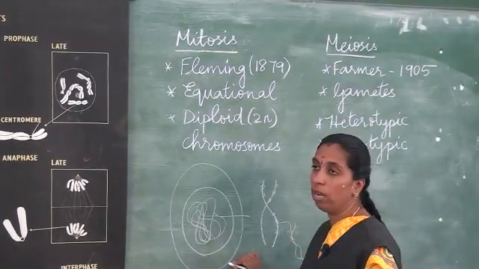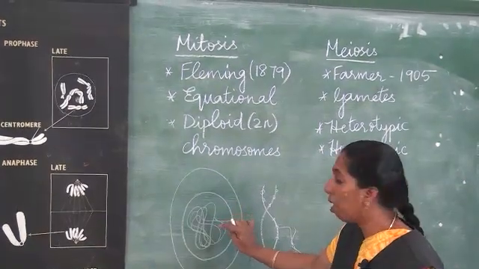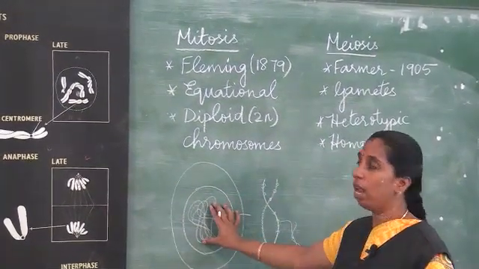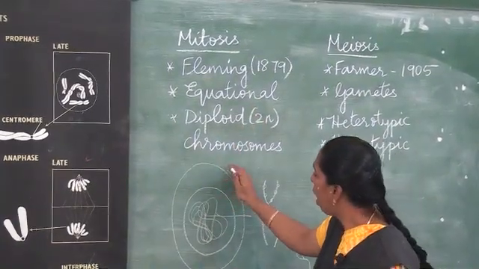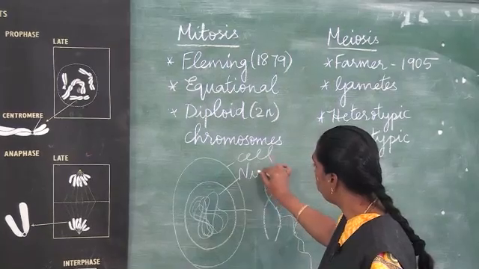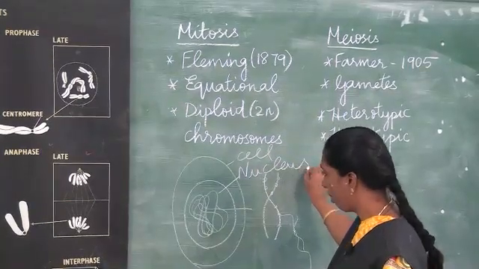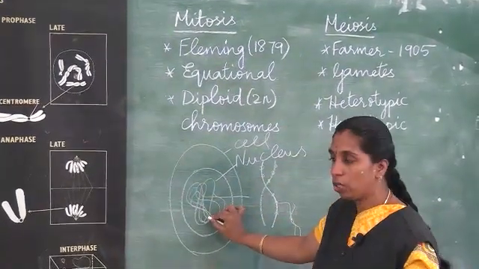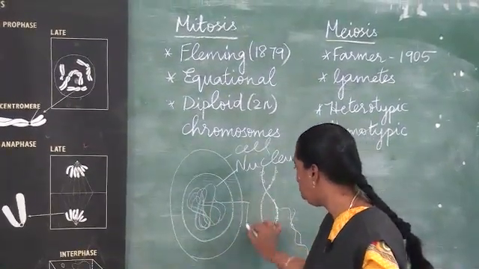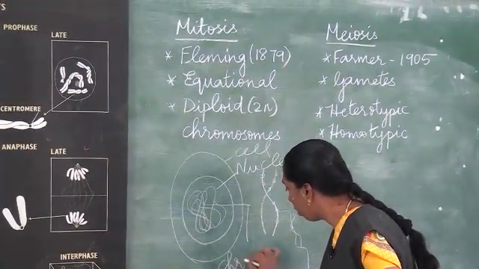So first we learn the position of genes, chromosome and DNA in a cell. First you have a cell. Inside the cell you have the nucleus, and inside the nucleus you have the nucleolus and a highly coiled structure called chromatin reticulum.